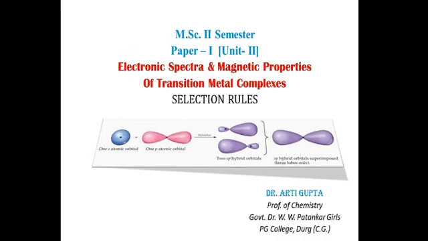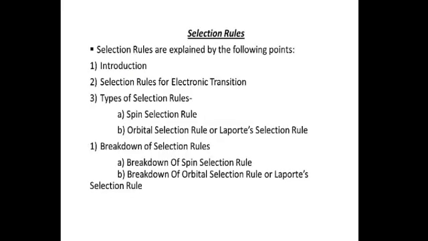Hello students, today I will explain the topic selection rule. This topic is from MSc second semester, paper 1, unit 2, electronic spectra and magnetic properties of transition metal complexes. Selection rules explained by the following points: introduction, selection rules for electronic transition, types of selection rules and breakdown of selection rules.